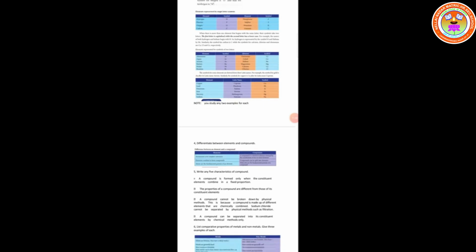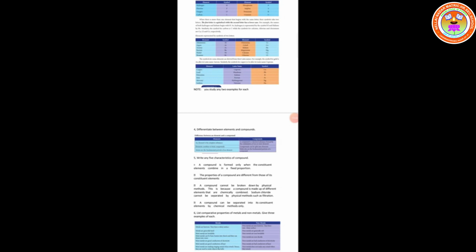Now the elements represented by a symbol of two letters. What are the elements? Aluminium, first two letters, Al. Argon, first two letters, Ar. Arsenic, first letter and third letter, As. Barium, first two letters, Ba. Nickel, first two letters, Ni. Bromine, capital B and small r.